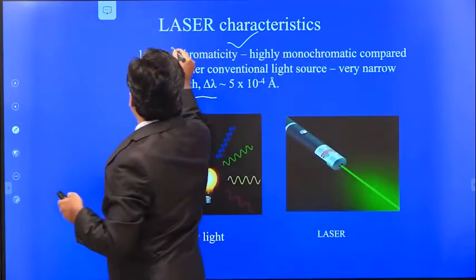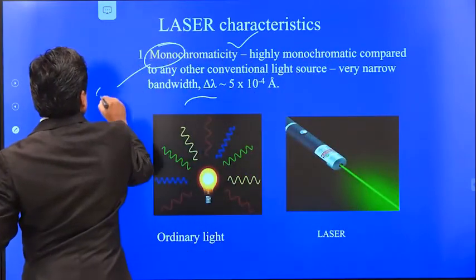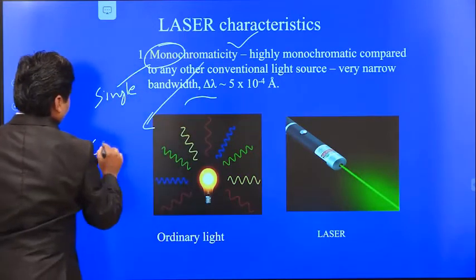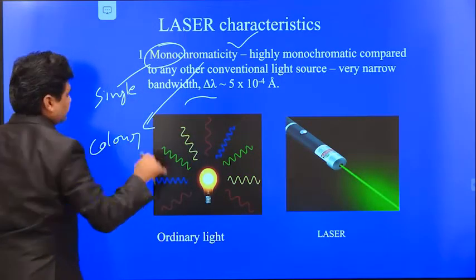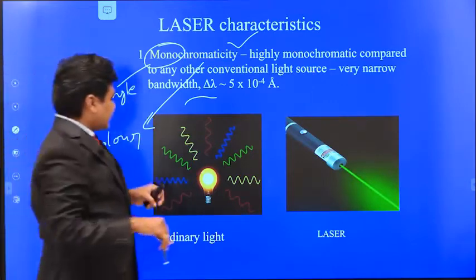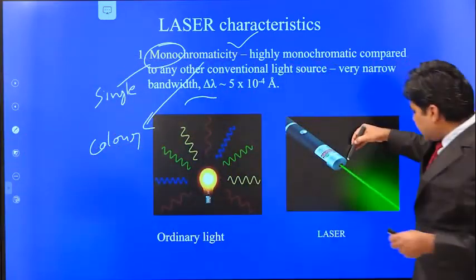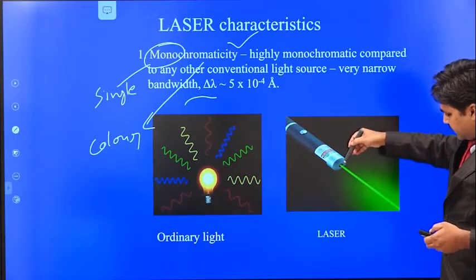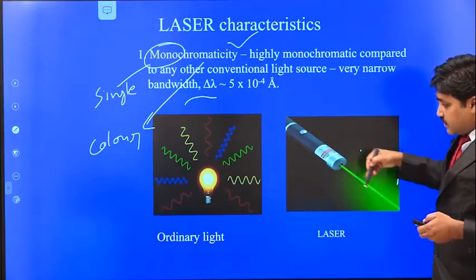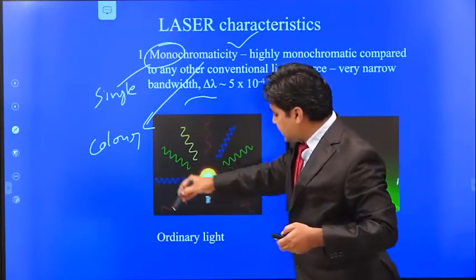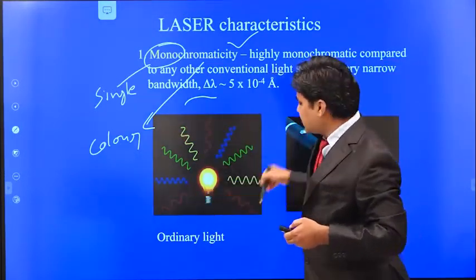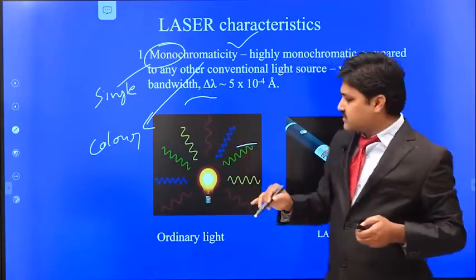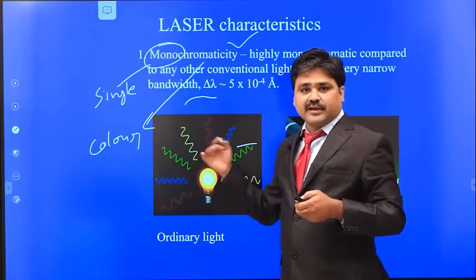Mono in the sense of single, chromatic in the sense of color. So monochromatic means that in the laser you can see only one color. Here you can see this is the laser, just like a laser pointer, we have only one color. But in normal light you can see so many colors, because white light contains the 7 colors, VIBGYOR, violet to red.